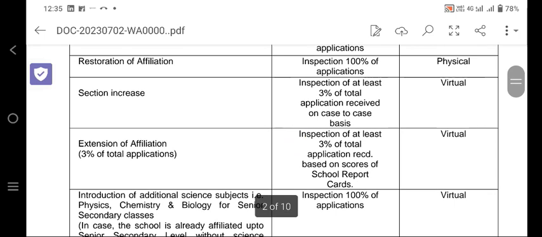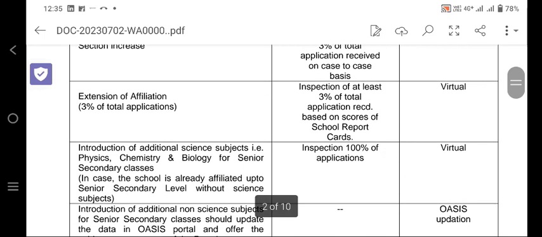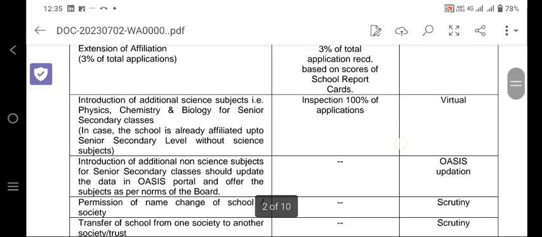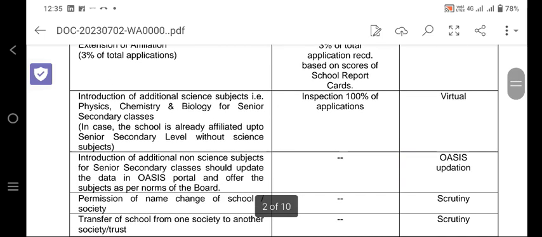Now we are coming to the next section, that will be section increase. Inspection of at least 3% of total applications received on case to case basis will be virtual. Extension of affiliation, that is 3% of total applications, will be conducted in virtual mode. Introduction of additional science subjects: additional science subjects can be taken like physics, chemistry, biology for the senior secondary. It can be inspected virtually.